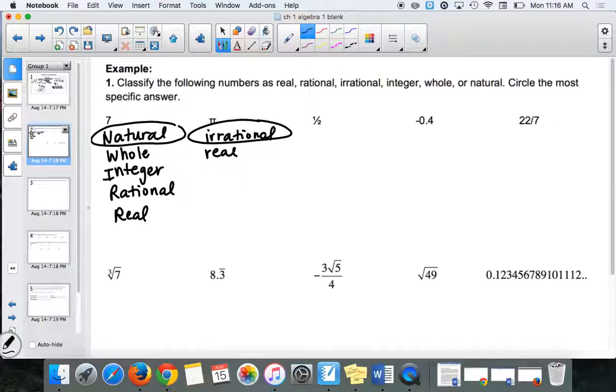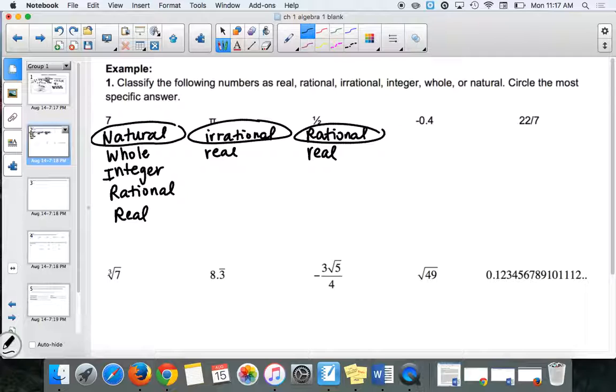So 1/2. Is it a number that we count, like a natural number? No. Is it a whole number starting at 0? Only the steps? No. Where does this one start? Yeah. Rational. It starts at rational, exactly. So rational and real.